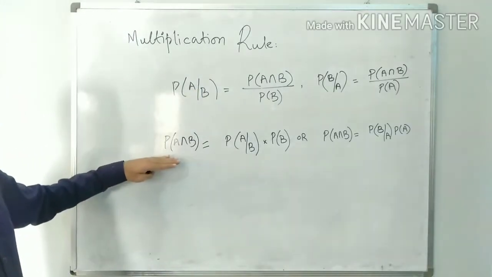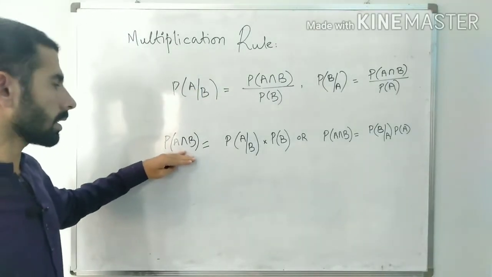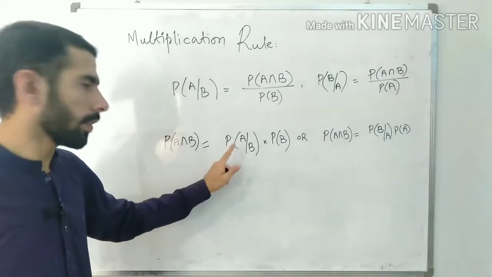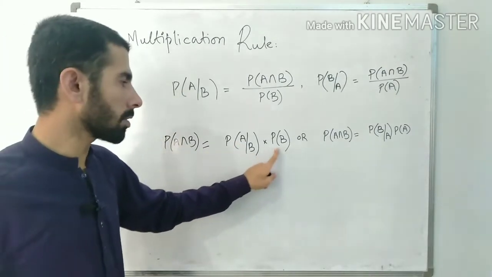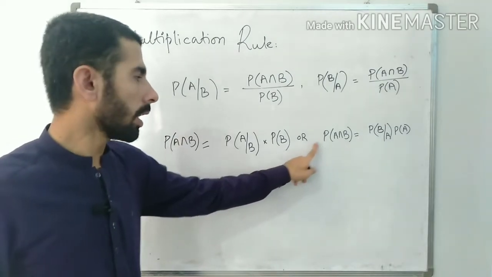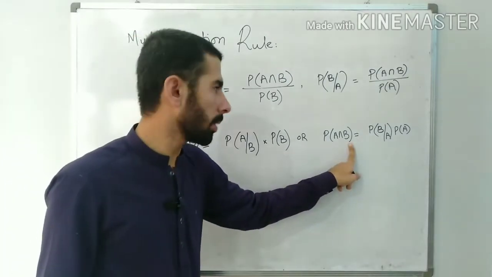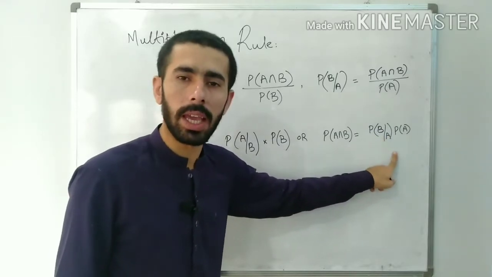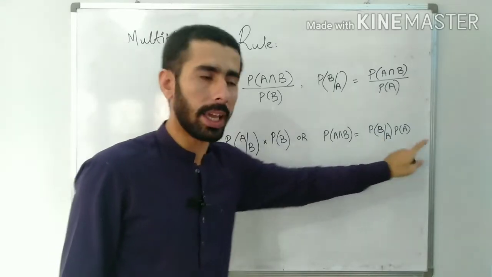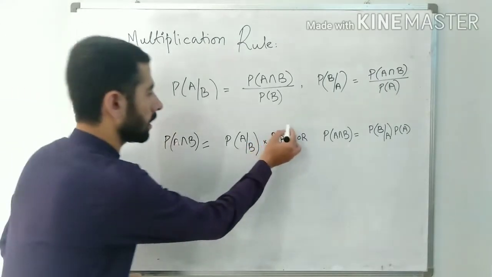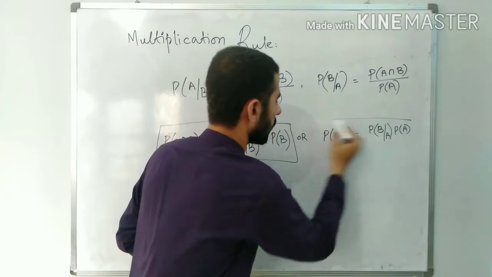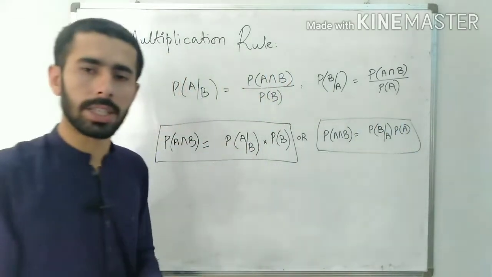So we see that the probability of A intersection B is the probability of A given B times the probability of B, or the probability of A intersection B is the product of the probability of B given A times the probability of A. So this simply gives us the relation for finding the probability of intersection.